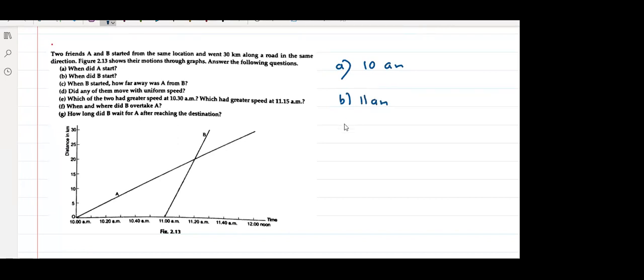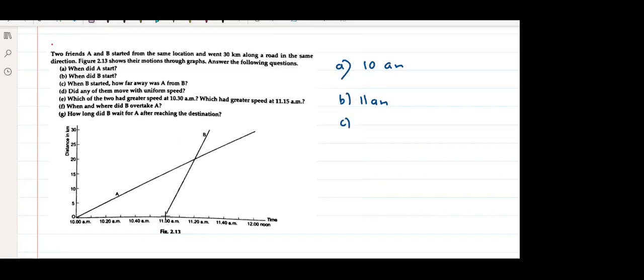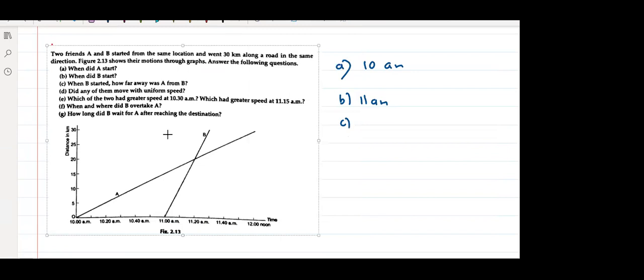What about C? How far was A when B started? Some say 15 kilometers, some say 20. Think: at 11 a.m., A was at 15 kilometers. Just draw a straight line from this point, like this.